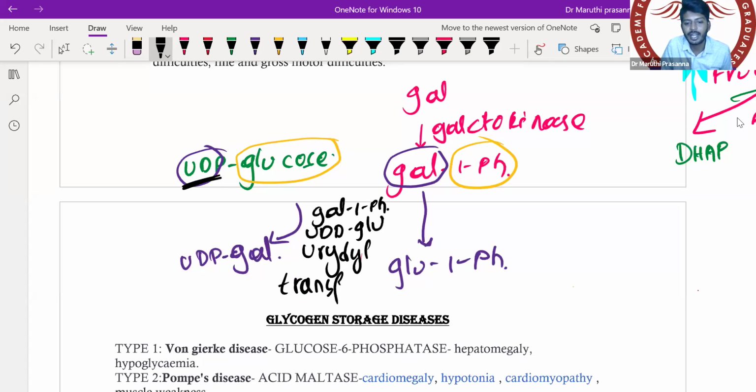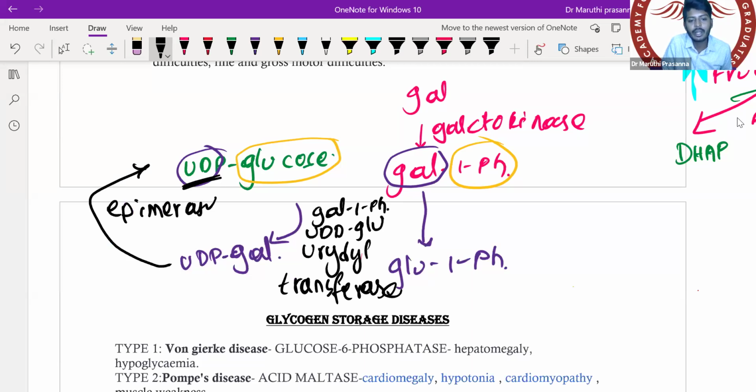This UDP galactose, under the influence of an enzyme called epimerase, converts itself into UDP glucose. So galactose gets converted into UDP glucose. UDP glucose is the glucose required for glycogen synthesis and other uses of glucose. So this is the story of galactose.